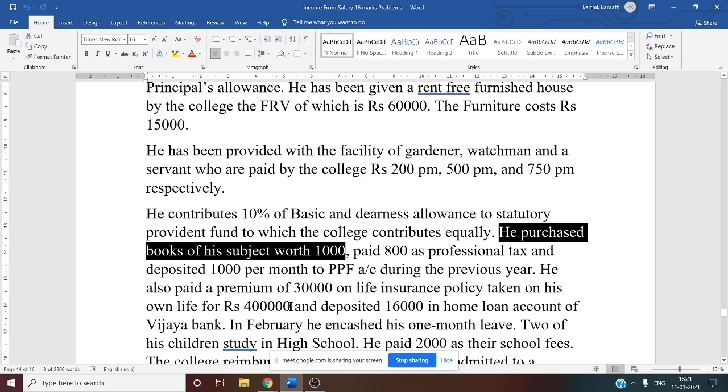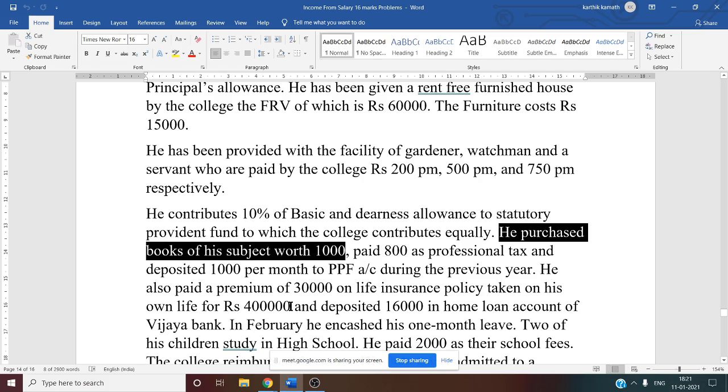So 800 is allowed under Section 16 after getting the gross salary. One thing you have to do is give the standard deduction of 50,000, which is for every salaried SSE. Then one more deduction, professional tax, you can give 800.